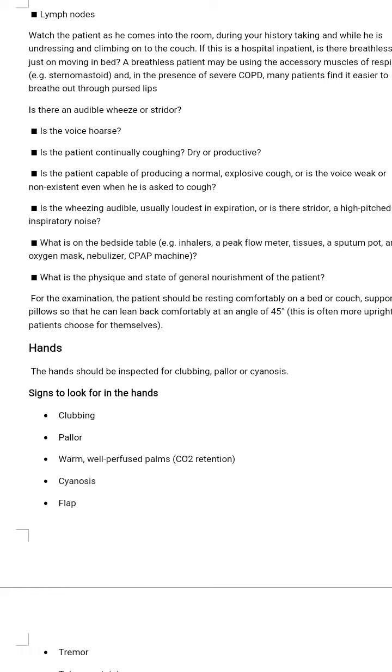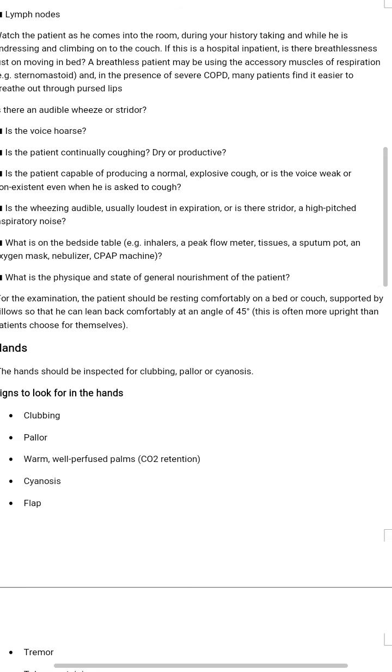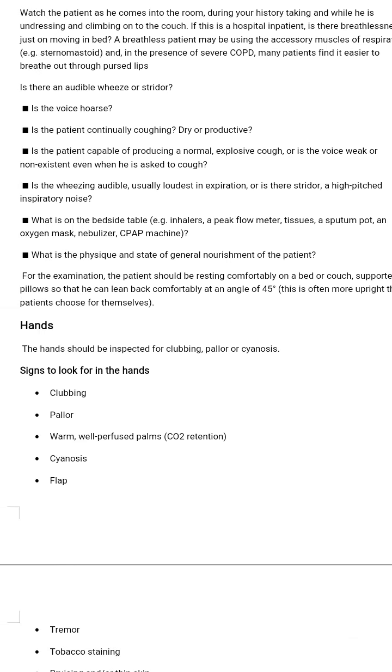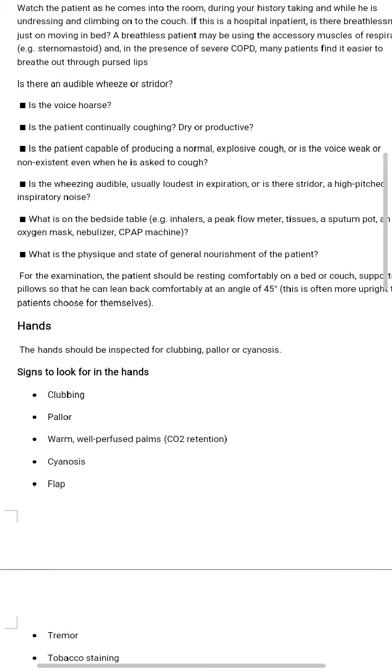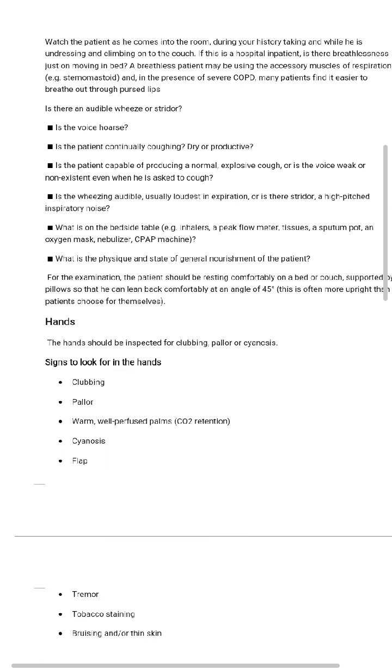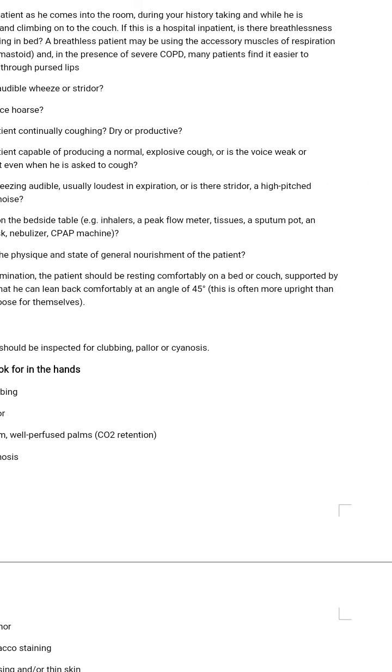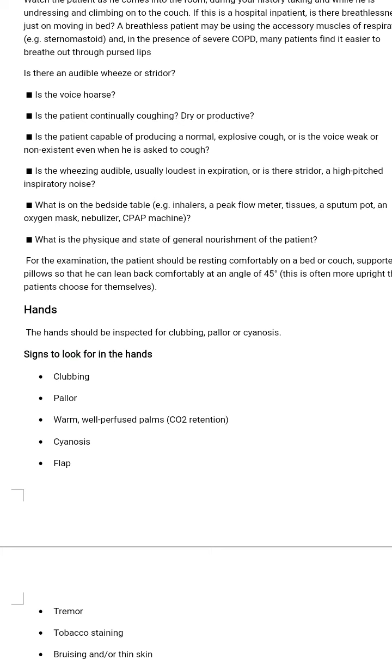For the examination, the patient should be resting comfortably on a bed or couch, supported by pillows so that he can lean back comfortably at an angle of 45 degrees. This is often more upright than patients choose for themselves.